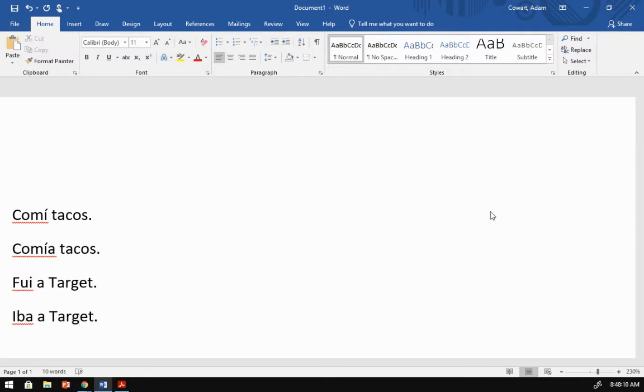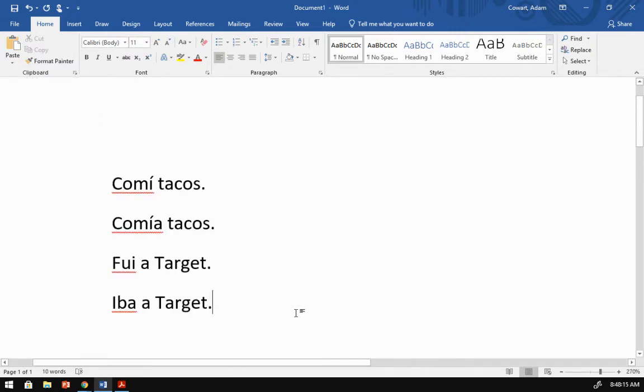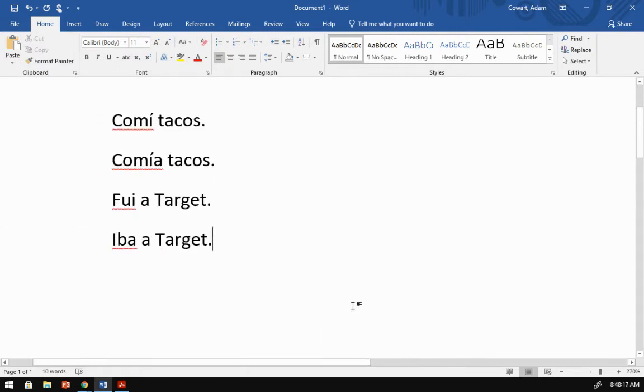All right, all these are going to be yo. Just based on the verb endings, we know a few things. Number one, we know who did it. All of these are yo endings and conjugations. So the first one, we have comí tacos versus comía tacos. What is the difference between the two? And when I ask this, what I want to know is how many times did each one of these happen?